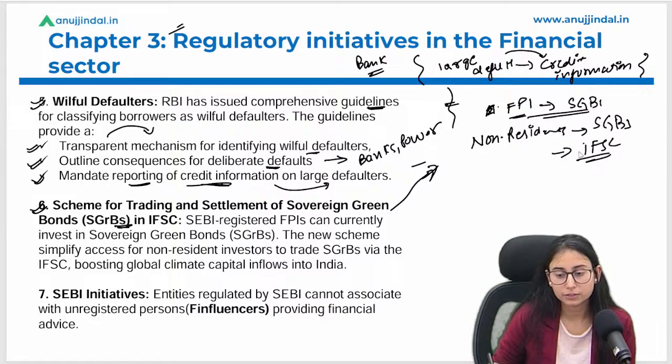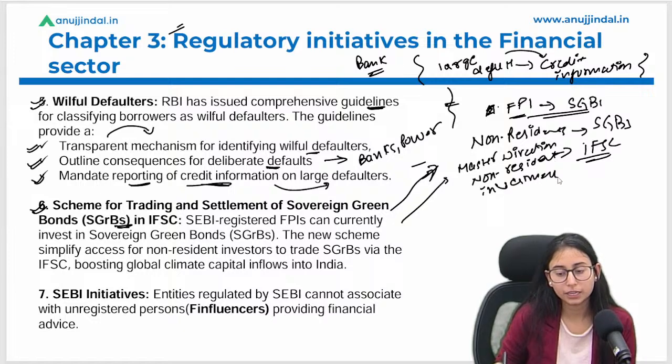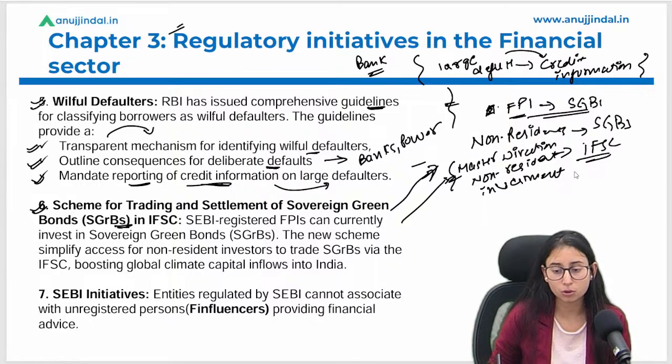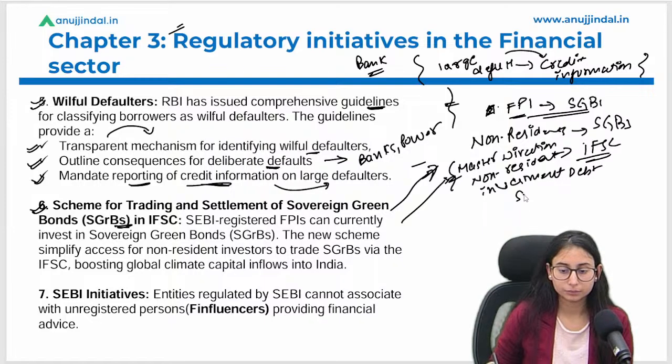Okay, through IFSC, right? We discussed this under the master direction of non-resident investment in debt securities. राइट, हमने ये डिस्कस किया था अपनी प्रीवियस क्लासेस में, इसको हमने बहुत डिटेल में पढ़ा था ये वाले इनिशिएटिव को. So I hope it is clear.